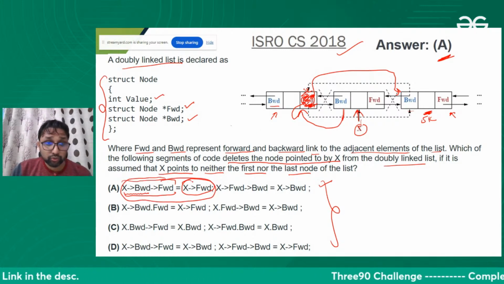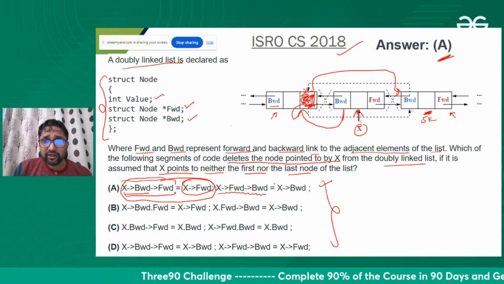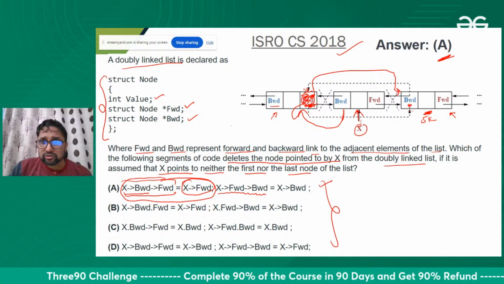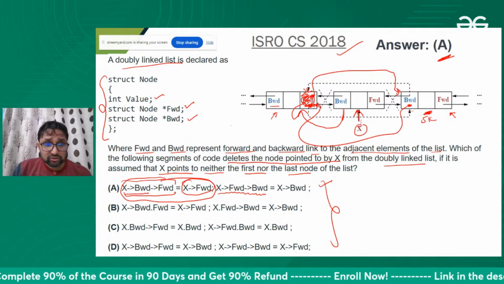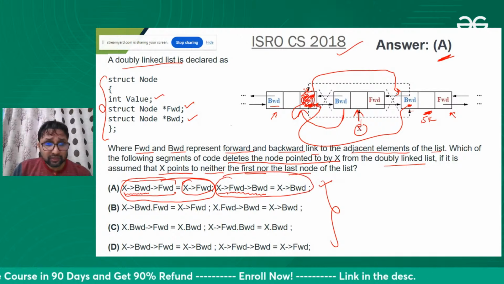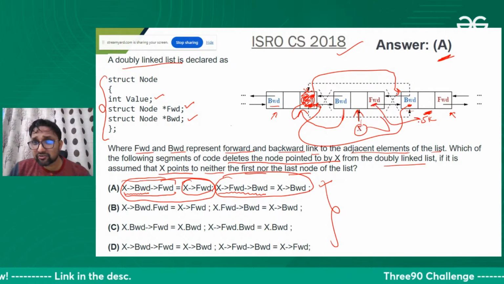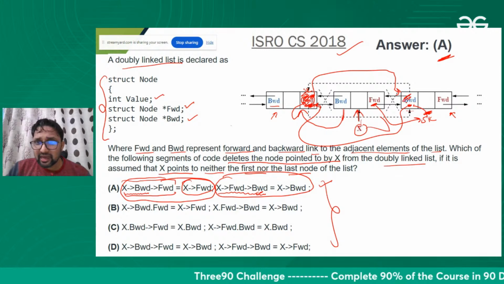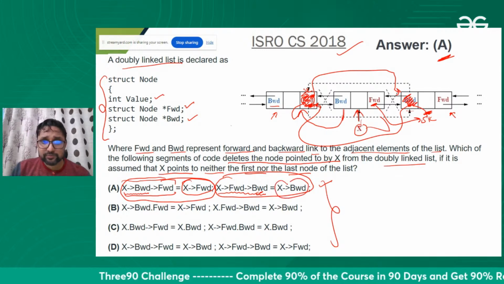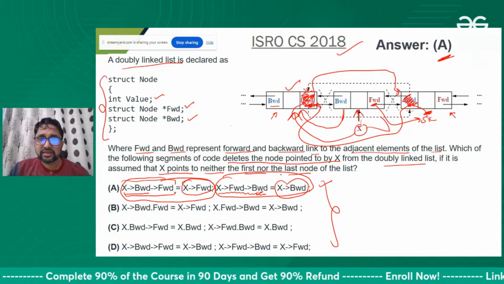Yes, this we need to do. And what else? X forward, we need to link this also with the back, because this is a doubly linked list. X forward has the address of the next node, and in its back area we put X back, which is the address of the previous node.